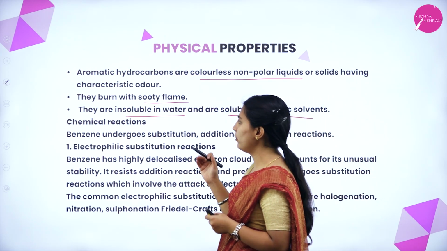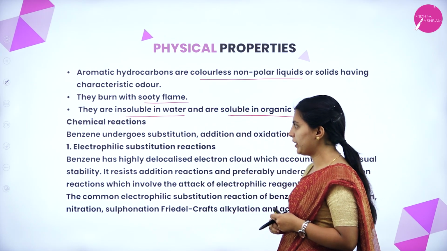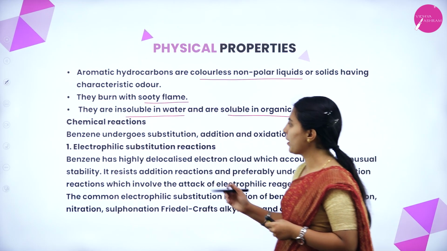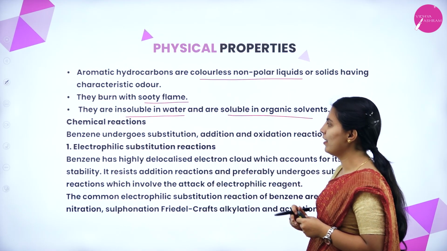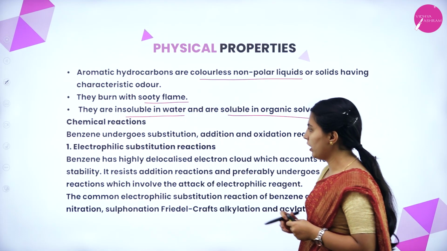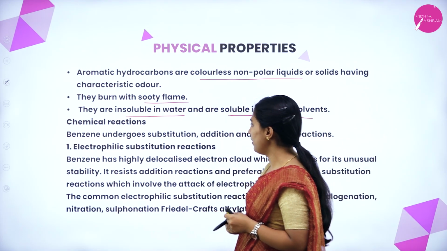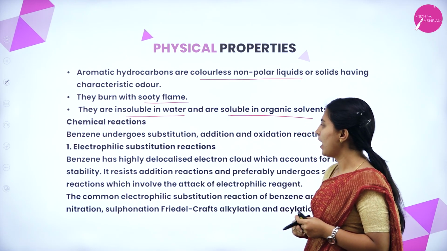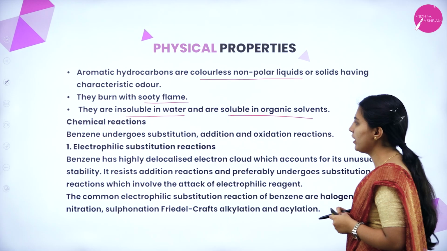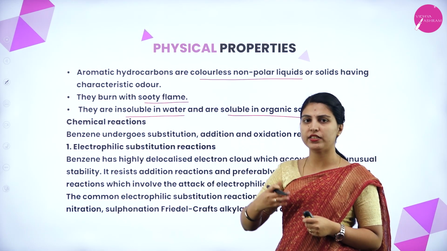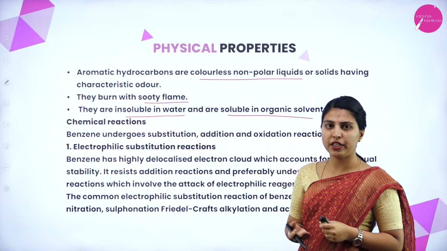Now we will move on to chemical properties, that is, chemical reactions. Benzene undergoes substitution, addition and oxidation reactions. First, electrophilic substitution reaction. Benzene has a highly delocalized electron cloud which accounts for its unusual stability. We have seen the structure and stability of benzene.